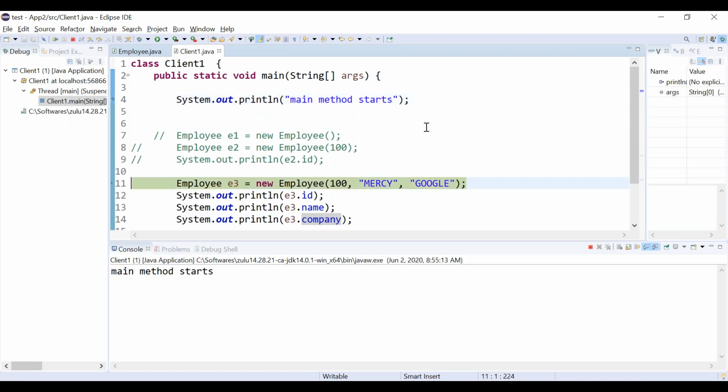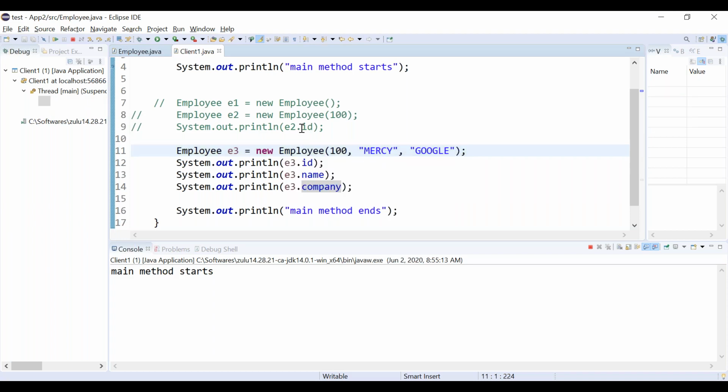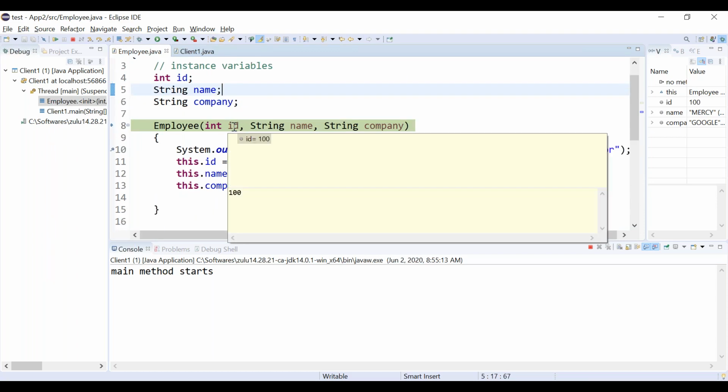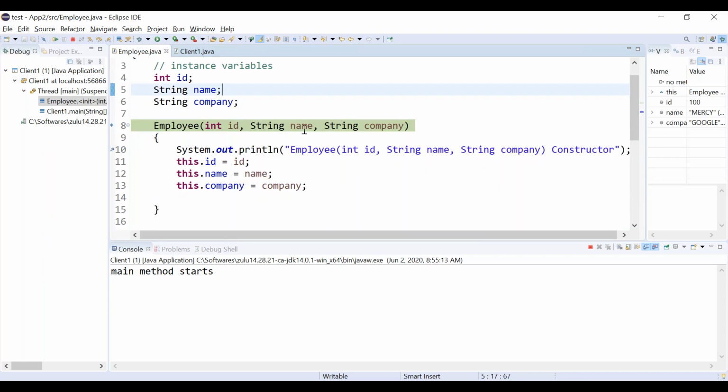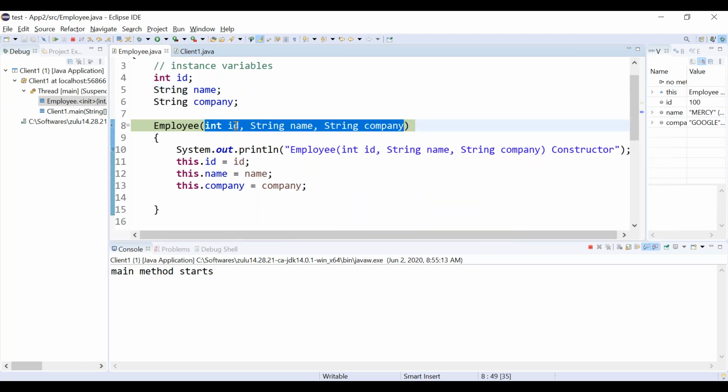Main method started. When we are creating the object, what are we passing? ID, name and company, right? Whatever ID we are passing, that is captured using this ID. You can even give a different name for this local variable. Why am I calling this ID, name and company a local variable? Because it is declared in the constructor, right?